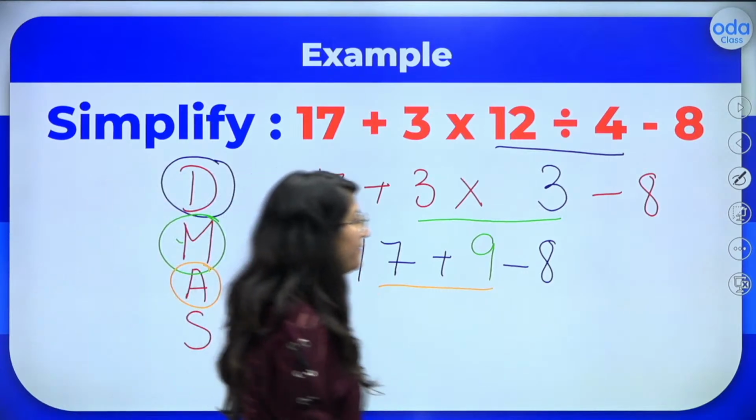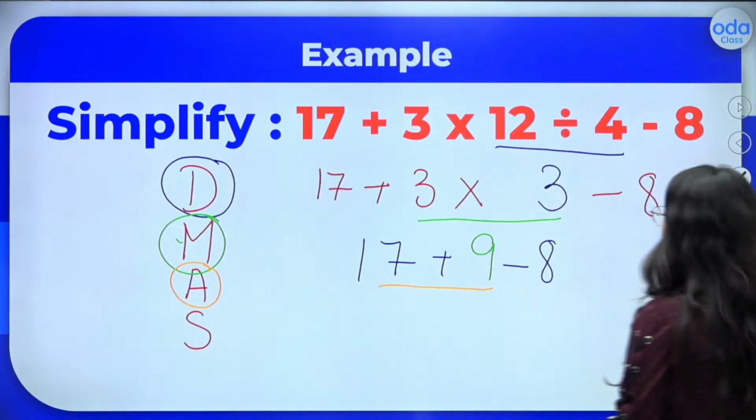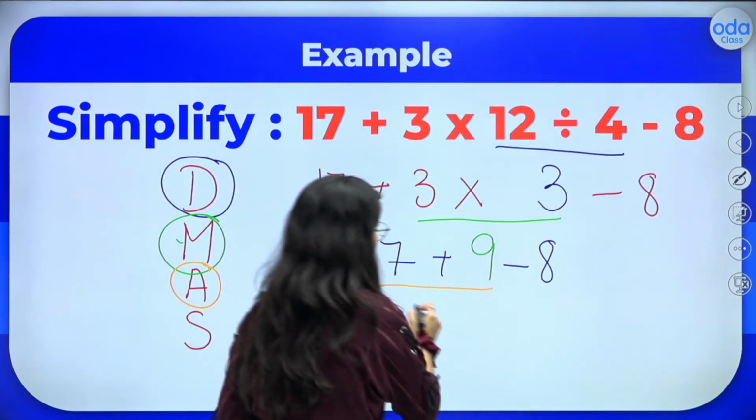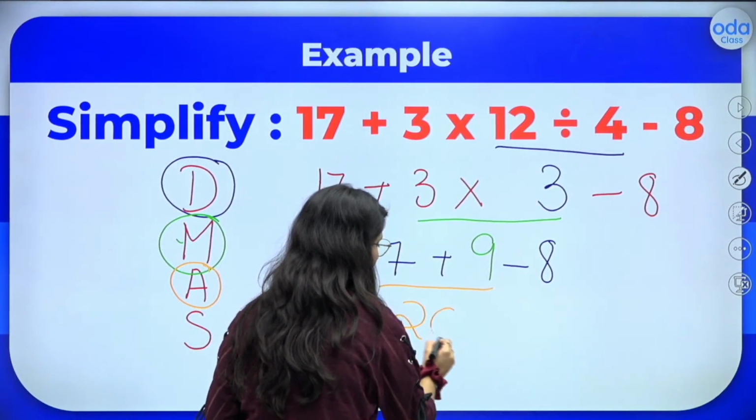Okay. Now what is 17 plus 9, dear kids? So we get 26 over here. So what do we get? We get 26 over here.